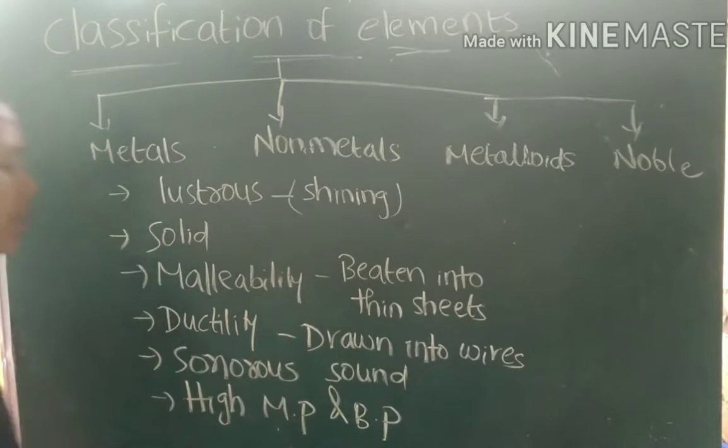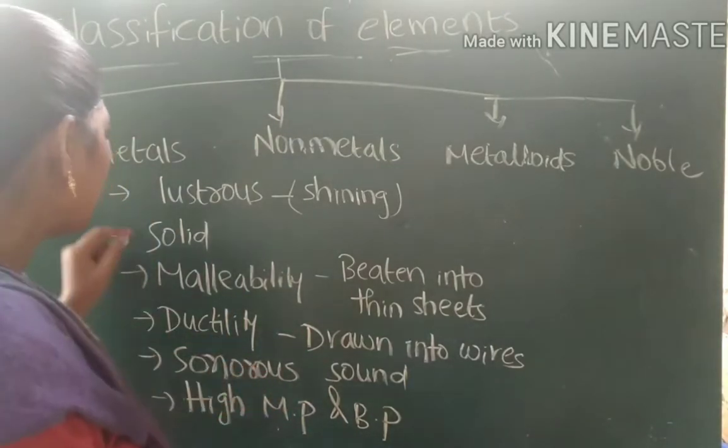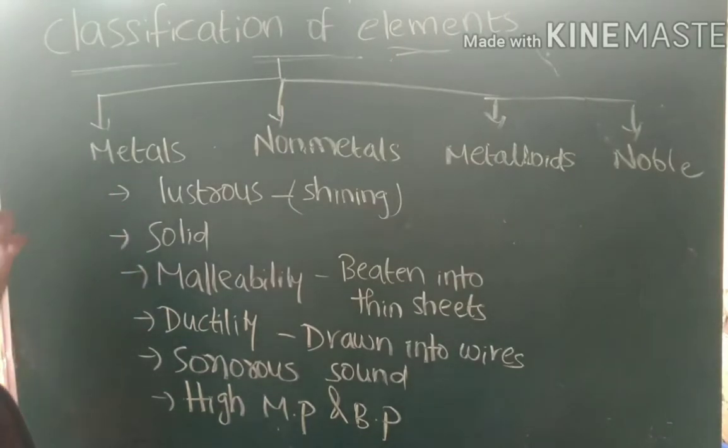They also have a high melting point and high boiling point. The melting point as well as the boiling point of metals is very high. As we said, most of the metals are present in solid state, so to melt that solid, it needs high temperatures. So metals have a high melting point as well as a high boiling point.